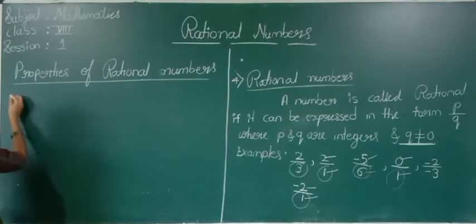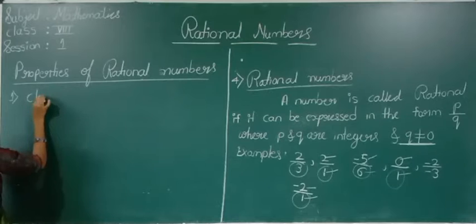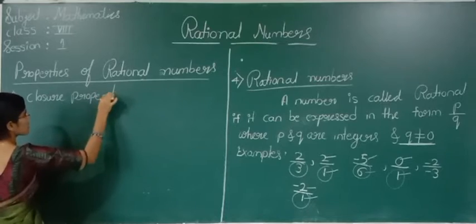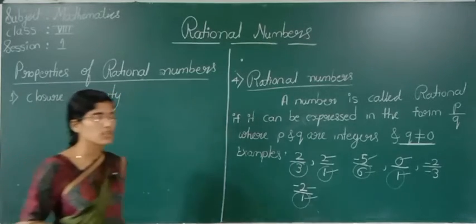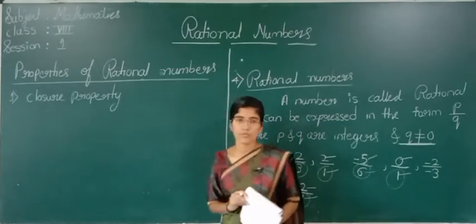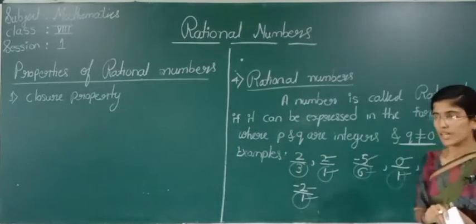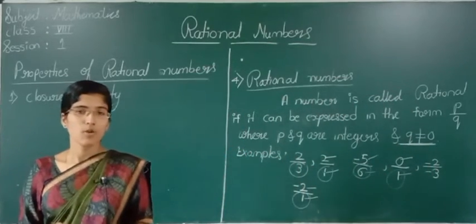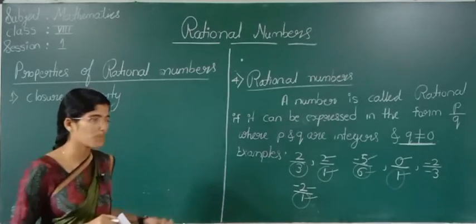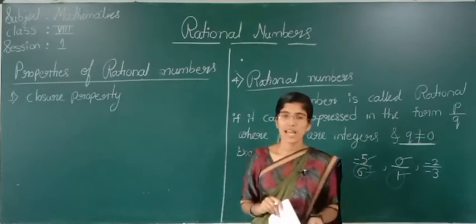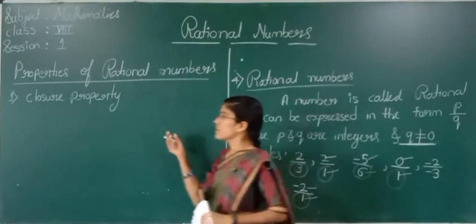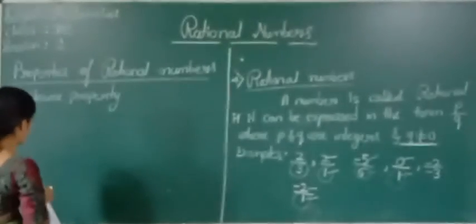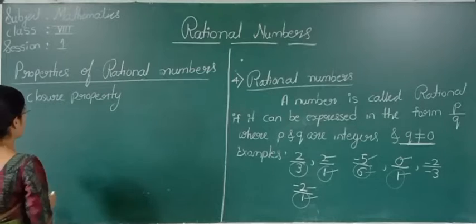Now see here, we will see the first property, that is the closure property. We know what a closure property is. Last year in the integers chapter we learnt about closure property, commutative property, and associative property, for whole numbers, integers, and natural numbers also. See properties of rational numbers, closure property. We will revise whatever we have learnt last year.